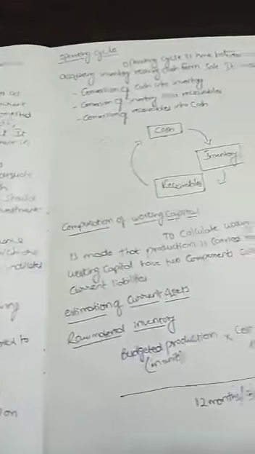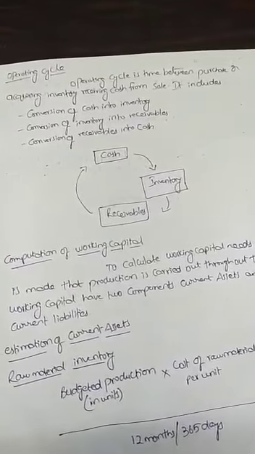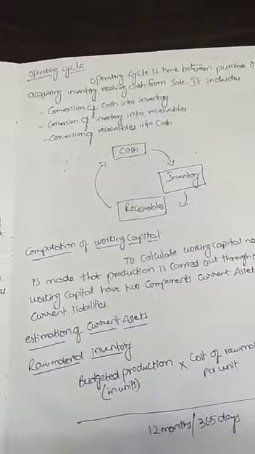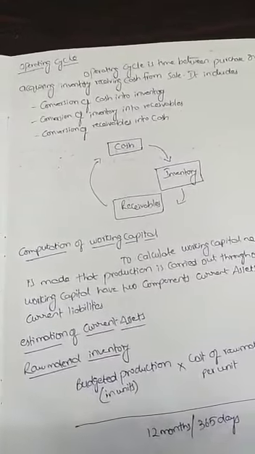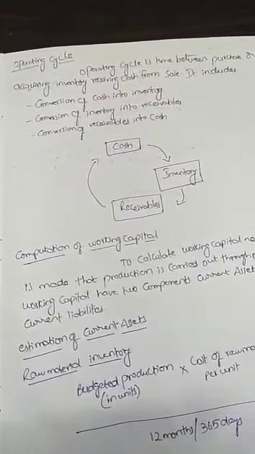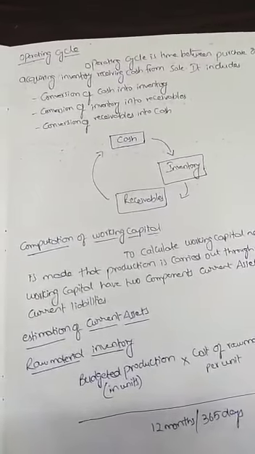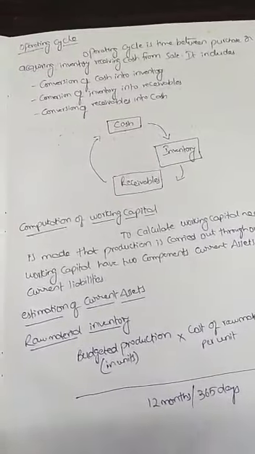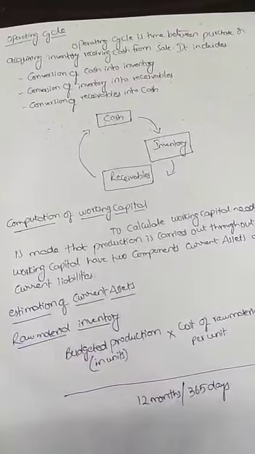Now coming to the operating cycle of working capital. Operating cycle is the time between the purchase or acquiring of inventory, and receiving cash from selling the inventory. So this mainly includes three steps: conversion of cash into inventory, conversion of inventory into receivables, and conversion of receivables into cash.